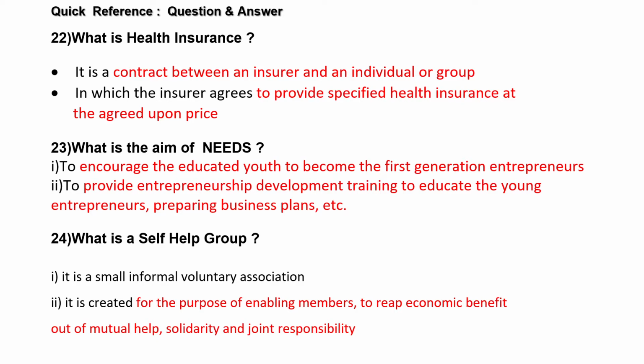And next is, what is a self-help group? It is a voluntary, informal association. It is created for the purpose of enabling the members, those who are in the association, to reap the economic benefit out of mutual help. By helping each other, with solidarity, that is with unity and joint responsibility, they can reap the economic benefit. Financially, they will be benefited.